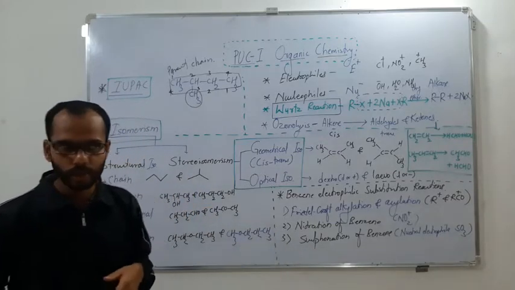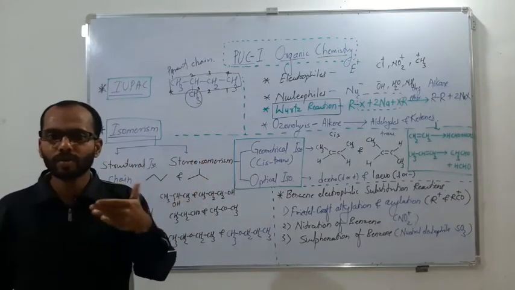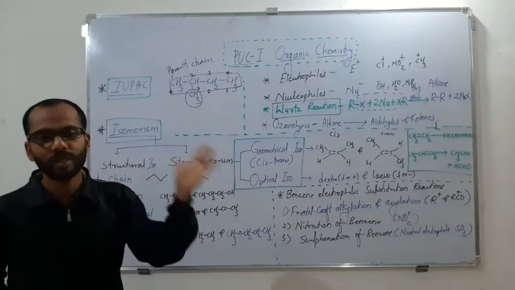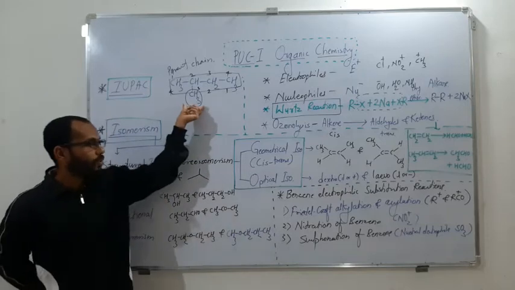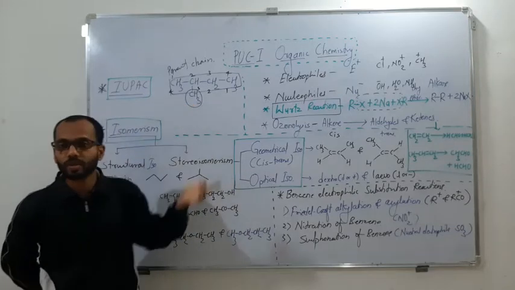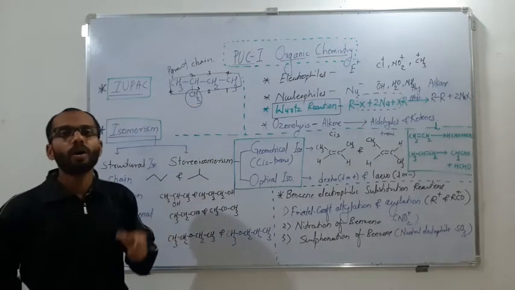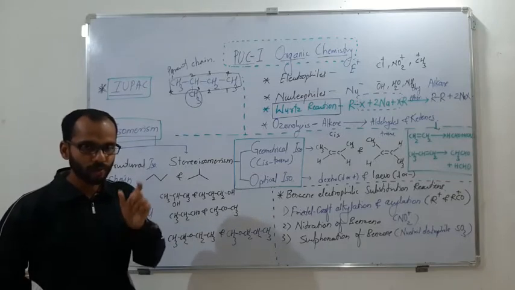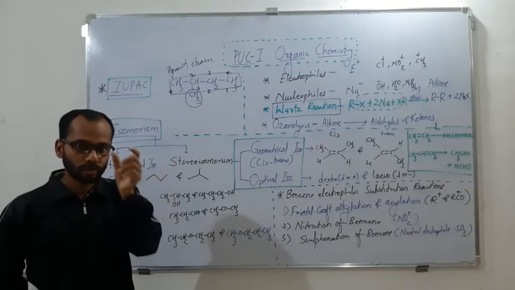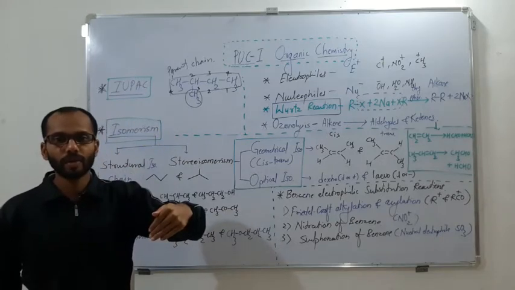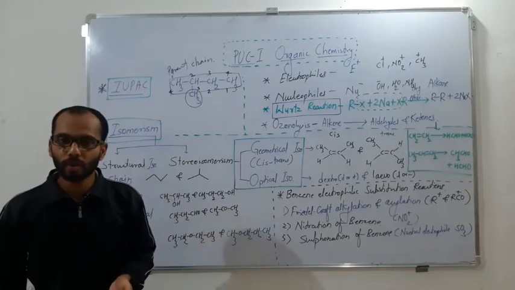Wherever the substituents are connected, you add both substituent positions, and whichever total sum is lower, that will be the actual direction. Sometimes the sum will be the same from both sides, then you can number from any side. But if the sum is the same from both sides, whereas the groups connected are different, like methyl and ethyl or ethyl and propyl, then go for alphabetic order. Follow that direction by which the substituent coming first in alphabetic order will get the lowest position.